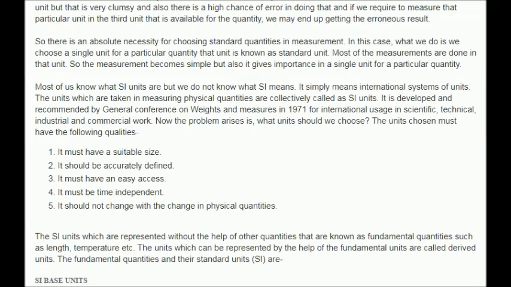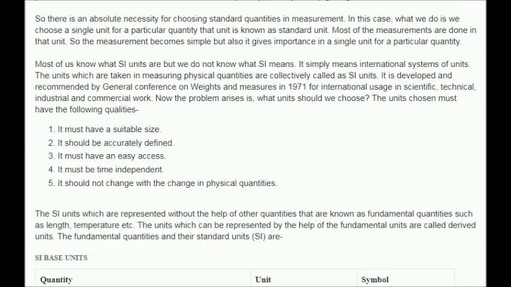Now the problem that arises is, what units should we choose? The units chosen must have the following qualities. It must have a suitable size. It should be accurately defined. It must have easy access. It must be time independent. It should not change with a change in physical quantities.